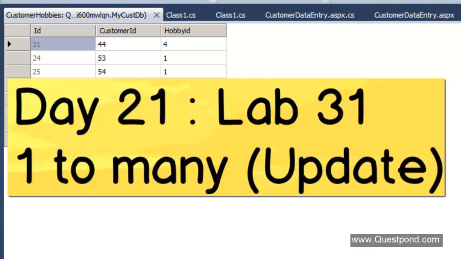Welcome to Lab 31, Day 21. In this lab, we'll try to implement update for one-to-many relationship. So till now, we have done insert for one-to-many relationship, we have done select for one-to-many relationship, we have done delete for one-to-many relationship. In this lab, we'll see how we can implement update for one-to-many relationship.